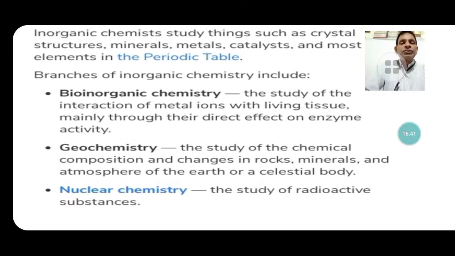These are the branches. First branch is bioinorganic chemistry, the study of the interactions of metal ions with the living tissue. The interactions of metal ions with the living tissue in the organism, mainly through their direct effect on the enzymes' activity, is related to bioinorganic chemistry.